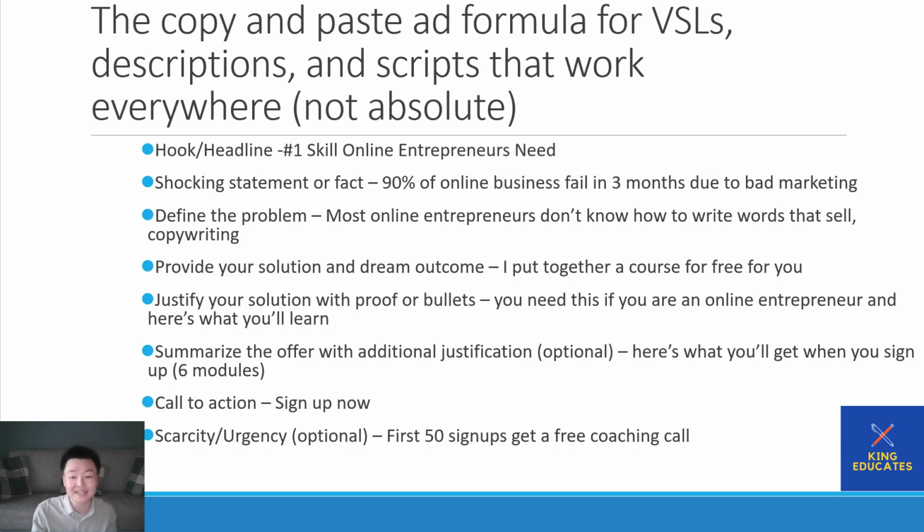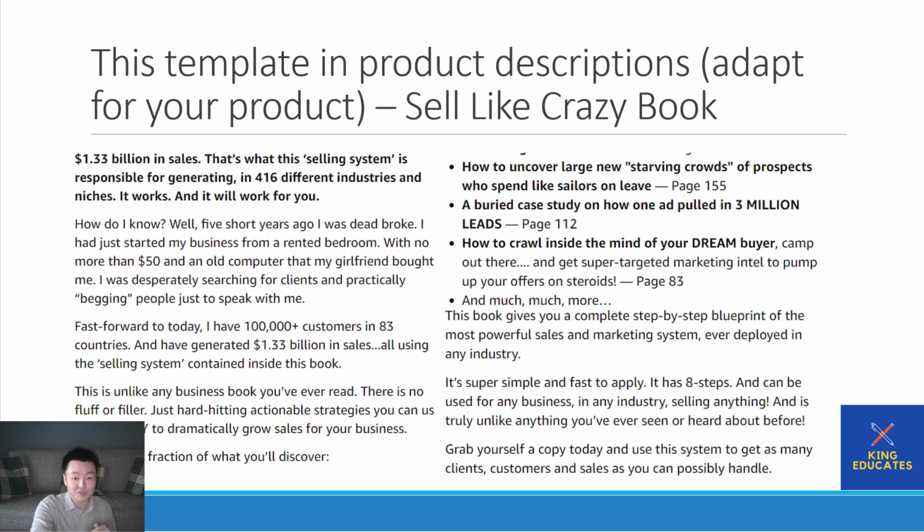First 50 signups get a free coaching call. I'm actually going to look at your descriptions, look at your sales pages and give you some advice. This is something I would do if I wanted to create a scarcity or urgency factor that I want people to see when they sign up. This is the formula. Let's see it in action. So I'm going to show you a book description on Amazon. This is a book called Sell Like Crazy. You can actually just search for it on Amazon, and this is its exact description. 1.33 billion in sales. That's their headline or hook.